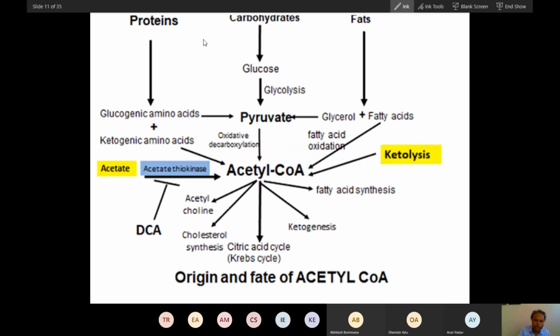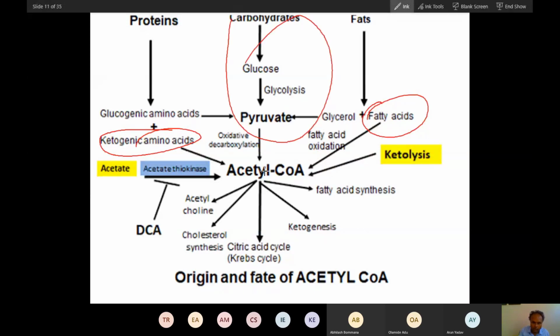Now you can summarize all this. You can get acetyl coenzyme A from pyruvate, and you can also get it from fatty acid. I have already explained it. And some acetyl coenzyme also comes from ketogenic amino acid. This all happens in fasting condition, and this part is during fed condition.